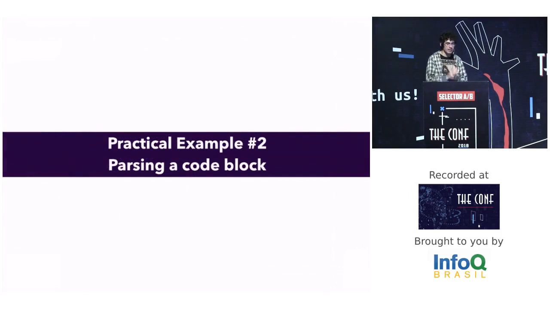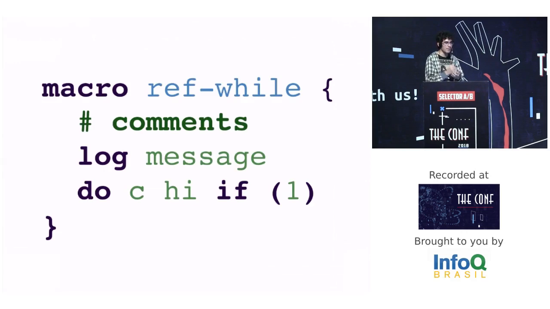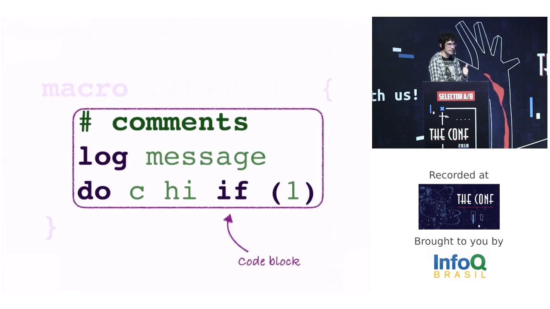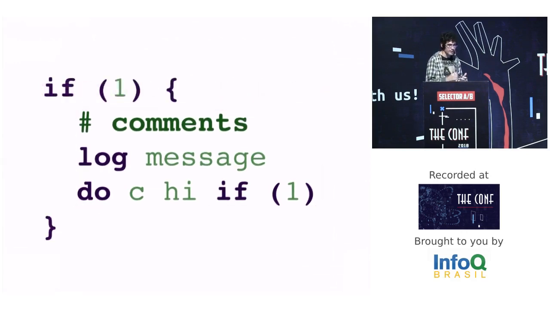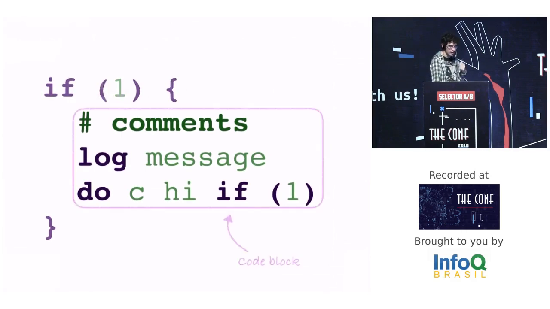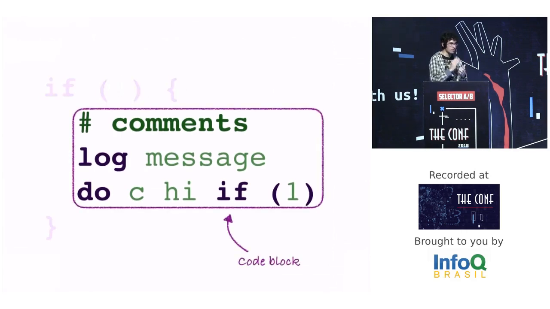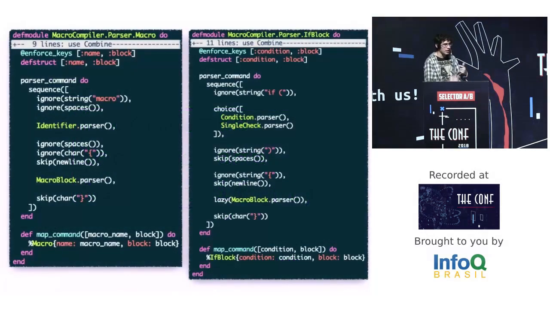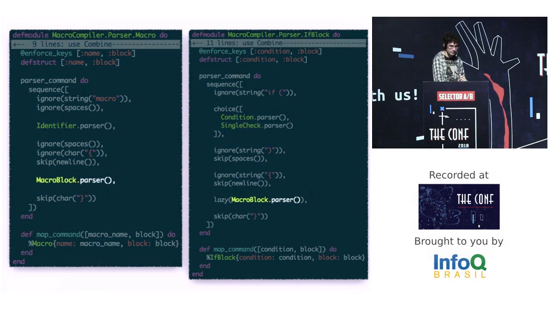Okay, let's go to parse a very different thing, a code block. In this language, we have macros that have a code block. It also has an if that also has a code block. Okay, they are similar, right? Then the parsers are also similar. Both use the macro block parser, and each maps the code block to the structure using the same key to work the same way in the next compilation steps.